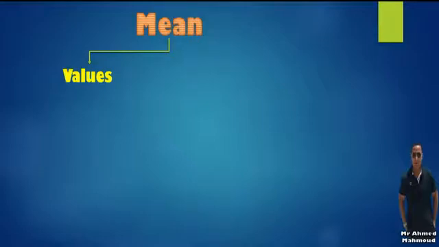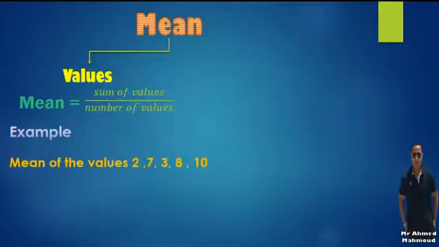The first one represents the mean of some values. If we have some values, to find the mean of them, we find the sum of these values over the number of these values. For example, if we have the values 2, 7, 3, 8, and 10, we add them to find the sum over the number of them.